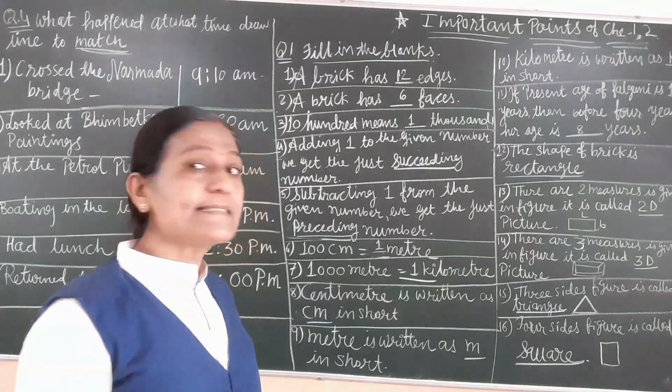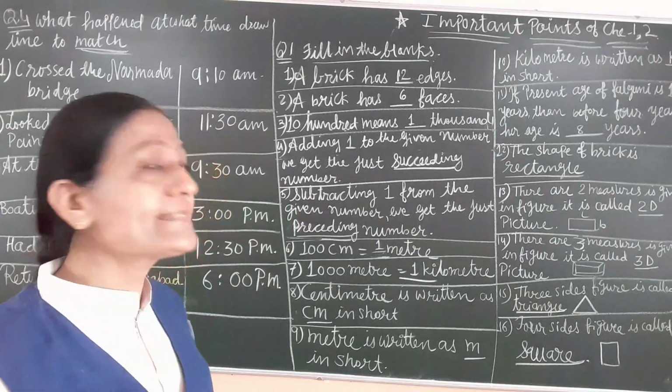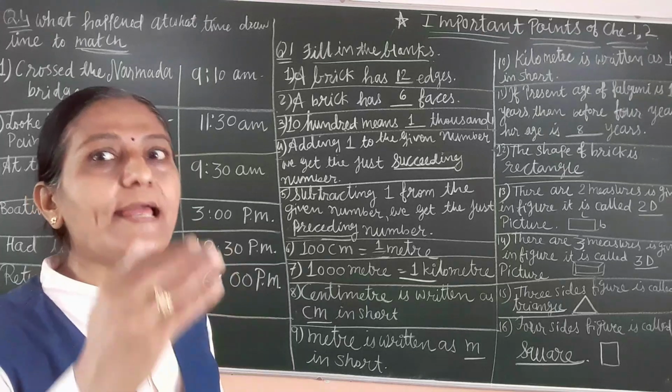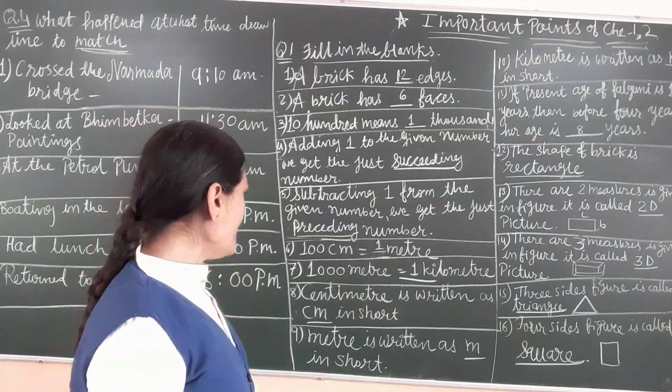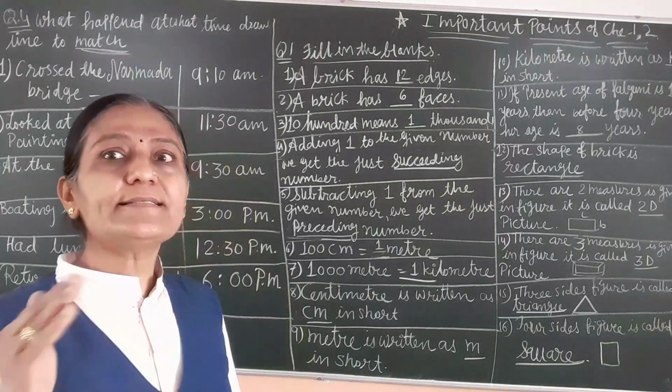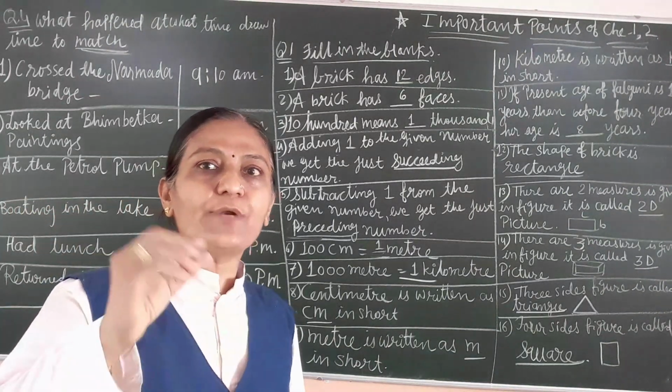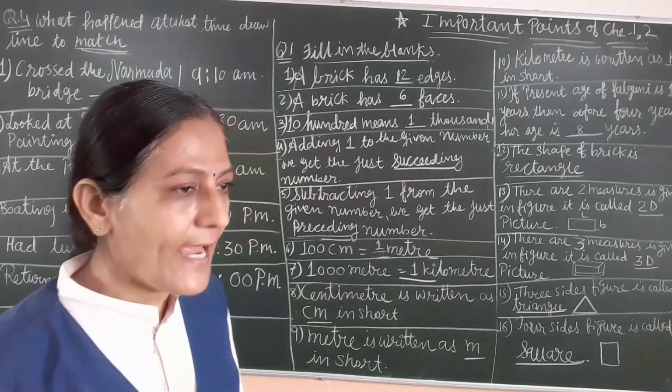Eighth one, centimeter is written as cm in short. If centimeter you have to write in short, then it is cm. Ninth one, meter is written as m in short. If meter you have to write in short, then we have to write m.